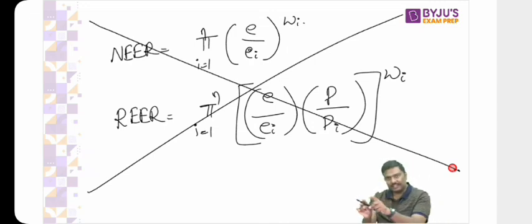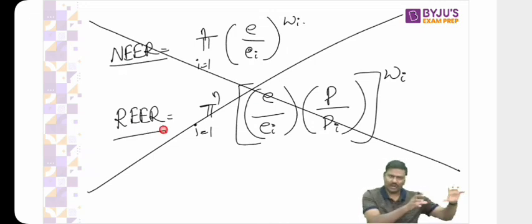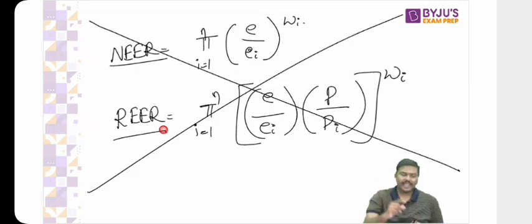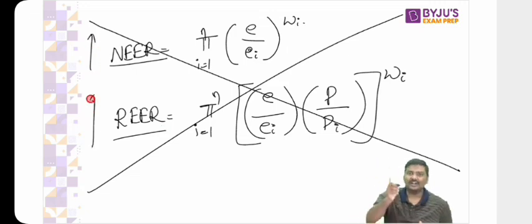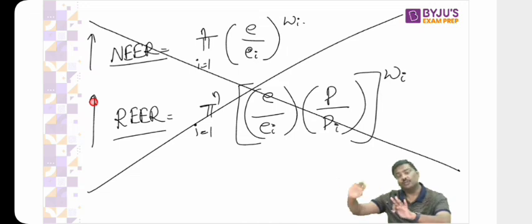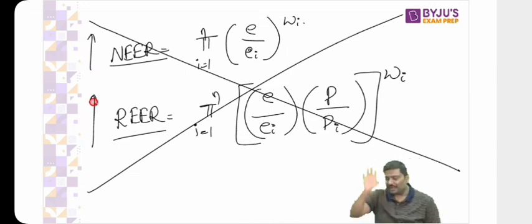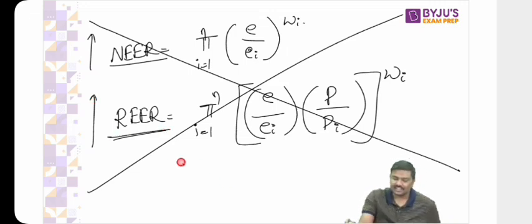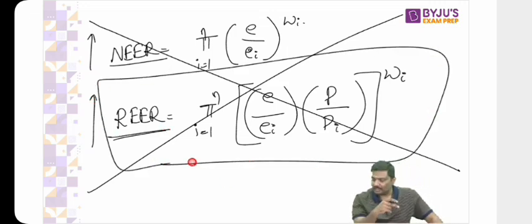Why am I writing this? I will basically talk about the concept of NIR and RIR now. Discuss whatever we have discussed so far, and I'll start applying it now. I will simply say, if NIR increases, this is the impact. If RIR increases or decreases, this is the impact. Assume it is correct and go forward. If you ask me, sir, prove it, how RIR increases and what does it mean, then I'll start taking this equation and start solving it. Then it will not become economics. It will become basically a mathematics optional class.